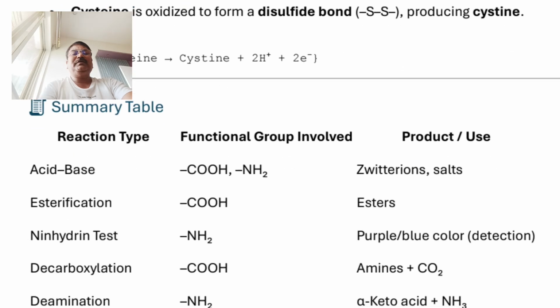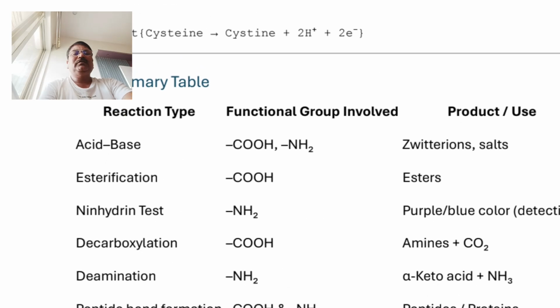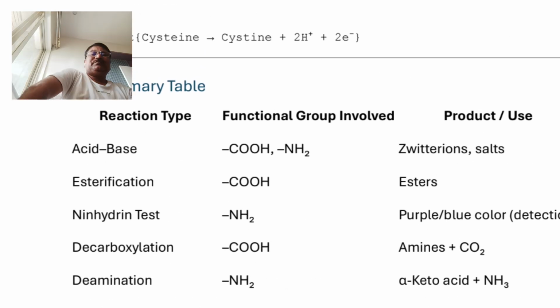So in summary we can see that we have seen here about 9 different reactions. First one is the acid-base reaction. The groups involved are COOH and NH2 both. Product is zwitterion and salts. In esterification, the COOH group is involved. Product is ester. In the ninhydrin test, the NH2 group is involved.